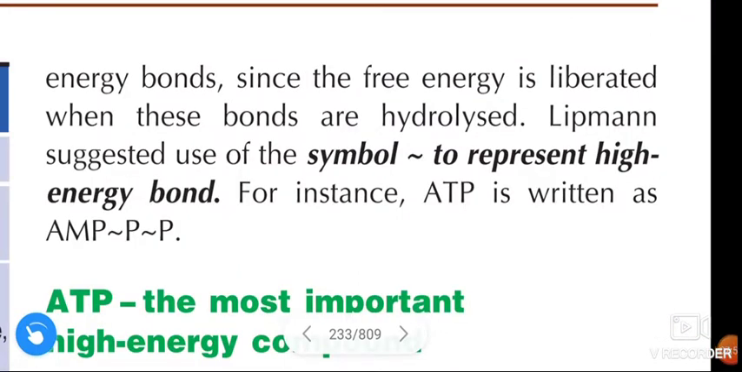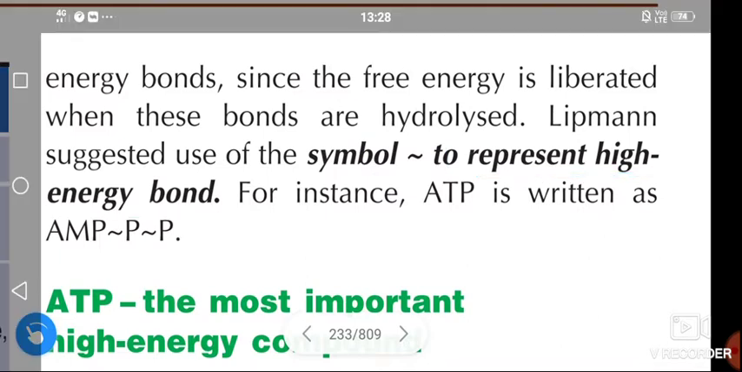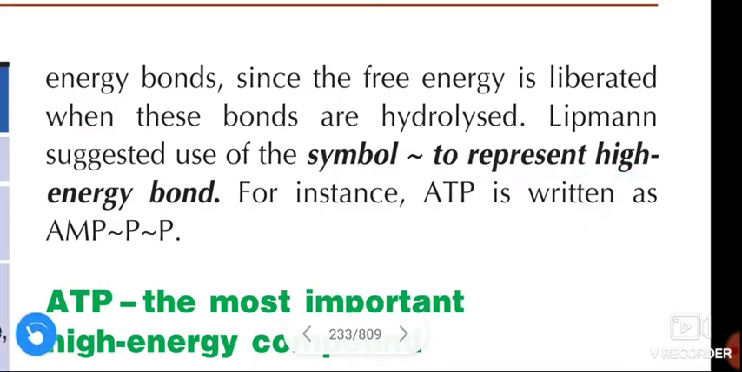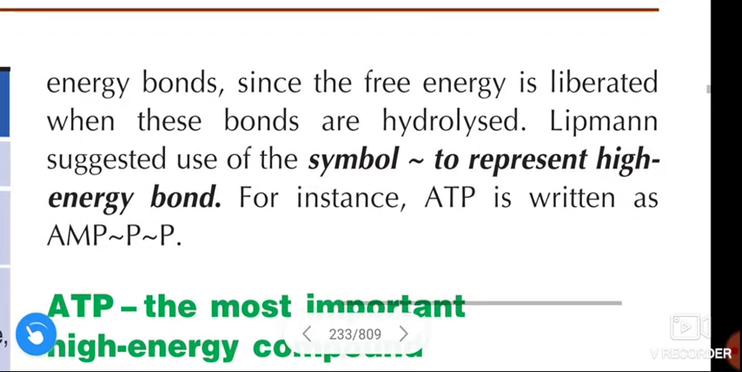These bonds are referred to as high energy bonds since the free energy is released when these bonds are hydrolyzed. Lipmann suggested the use of a symbol to represent the high energy bond. For instance, ATP is written as AMP, symbol, P, symbol, P. This symbol indicates the high energy bond.